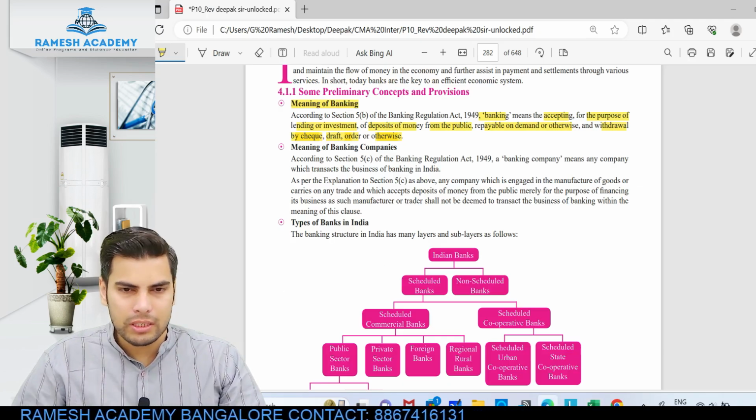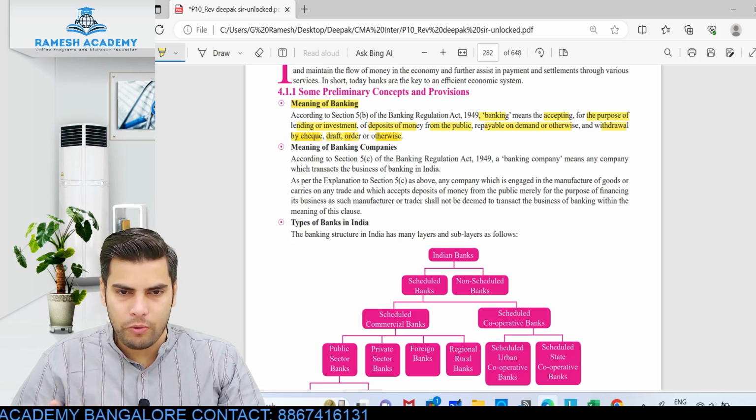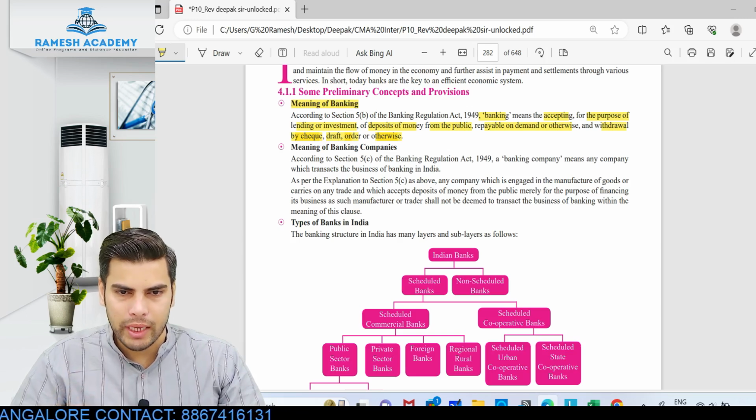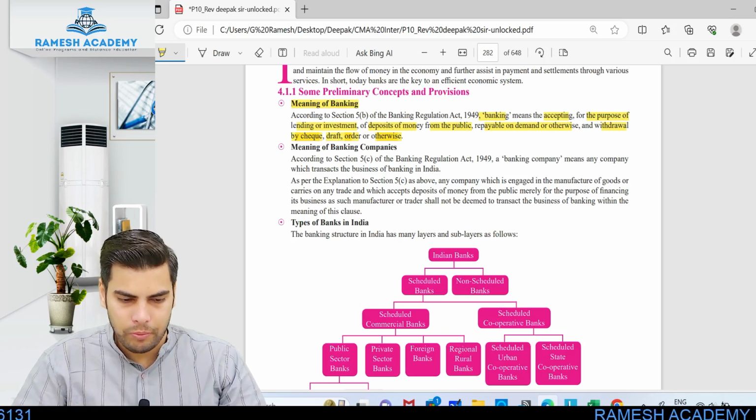You need not remember the section number and all. In the examination you can just mention as per the provisions of the Banking Regulation Act. You need not mention as per section 5B of the Banking Regulation Act. If you remember, well and good, but if you are not sure, don't mention the wrong section. Just mention as per the provisions of the Banking Regulation Act or any act for that matter. That would be more than sufficient.